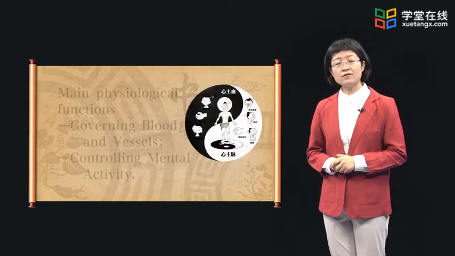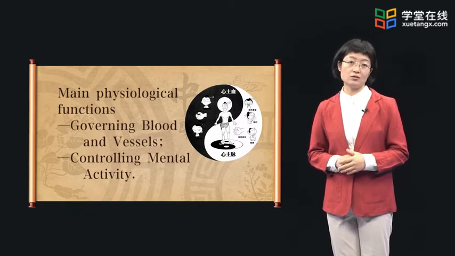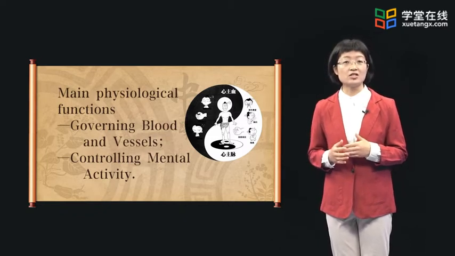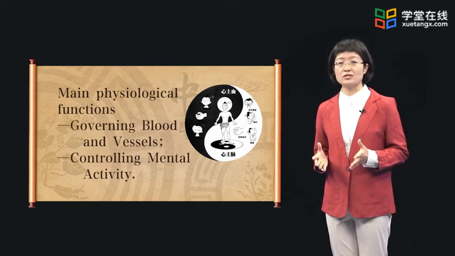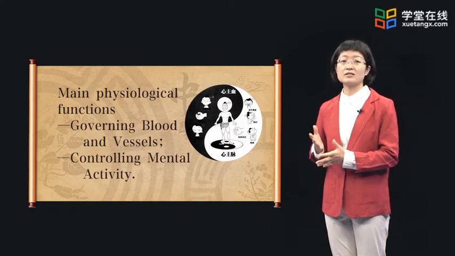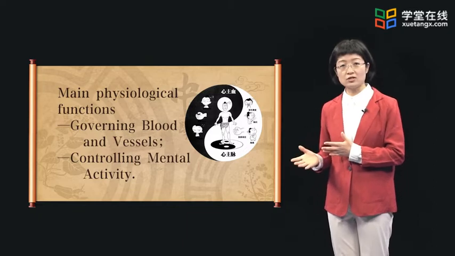The physiological functions of the five Zang organs are closely associated with the state of spirit and mind. Disorders of spirit, emotions, and mental activity affect the physiological functions of the five Zang organs. Because the Zang organs are connected by the meridian system, all of the tissues and organs of the human body could be included into the five Zang organ system.